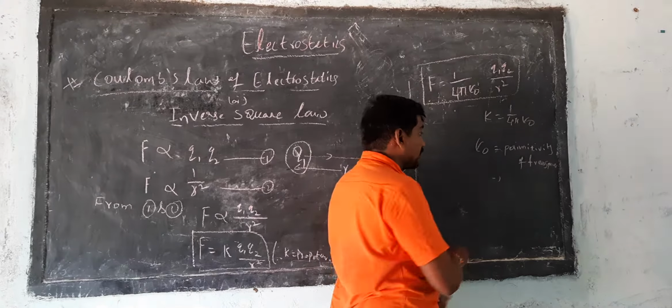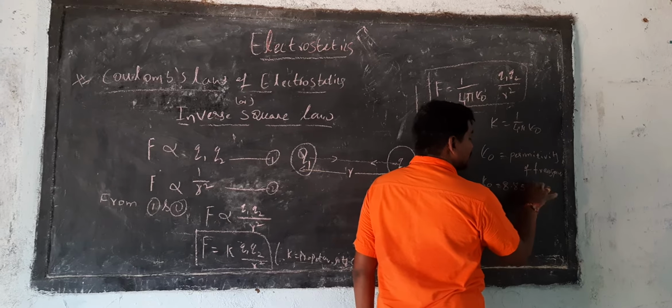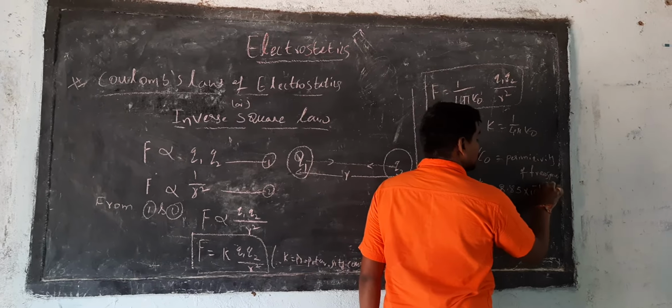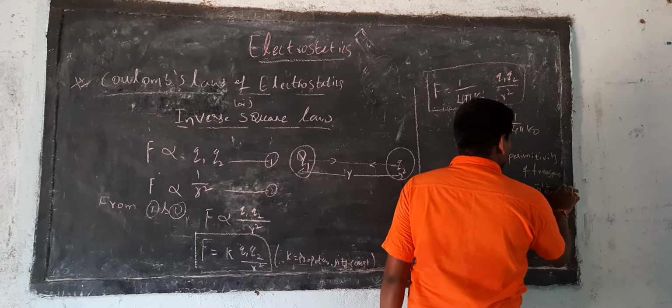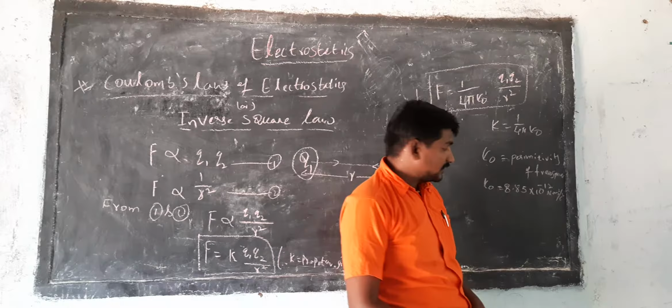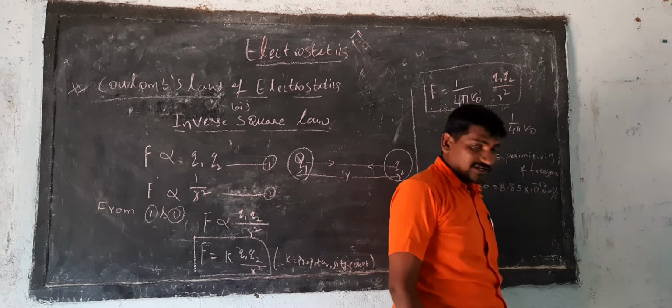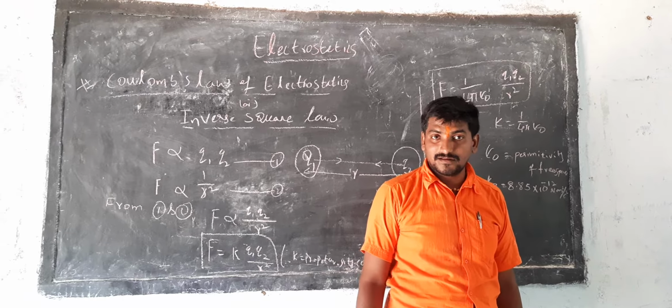Here the epsilon naught value is 8.85 into 10 to the power of minus 12 Newton meter square per coulomb square.